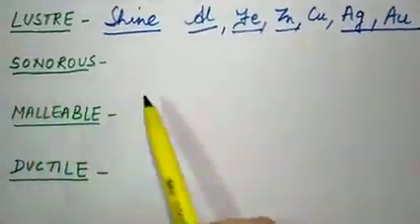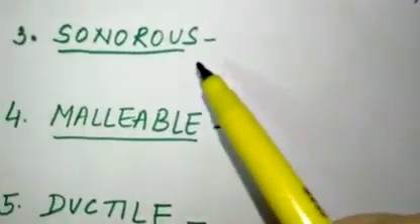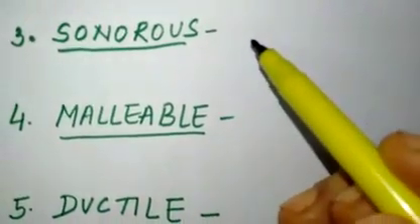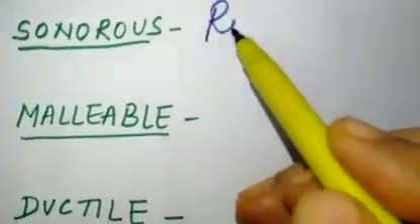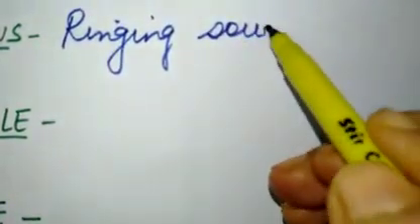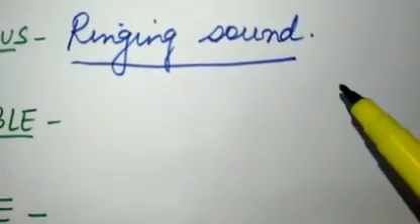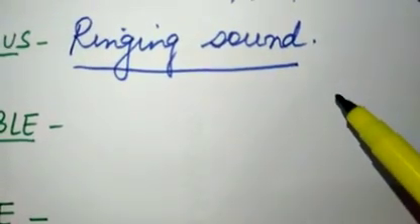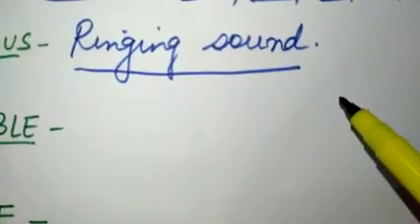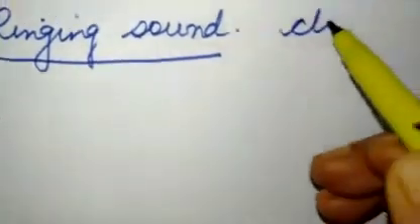Then the third one is that they are sonorous. Sonorous means when we hit a metal, it produces a ringing sound. We say that metals are sonorous. When we hit a metal, it produces a ringing sound or a metallic clink.